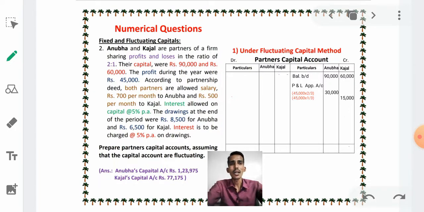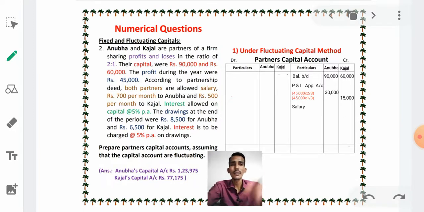Right. Next, according to the partnership deed, both partners are allowed salary. We have to give salary to both partners. How much salary? Rupees 700 per month. Concentrate on this entry, per month to Anubha. Since we are giving salary, we have to take it as salary.